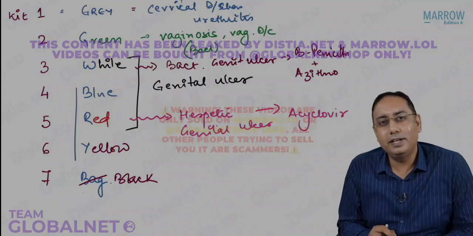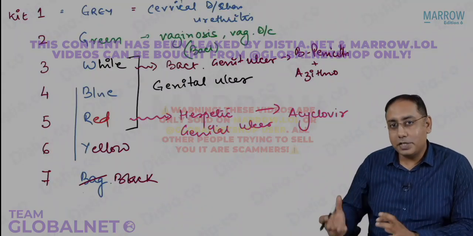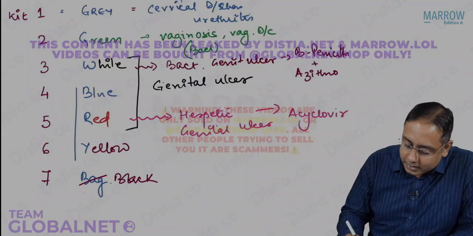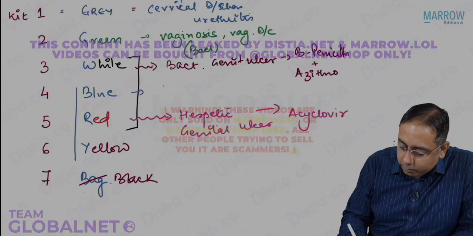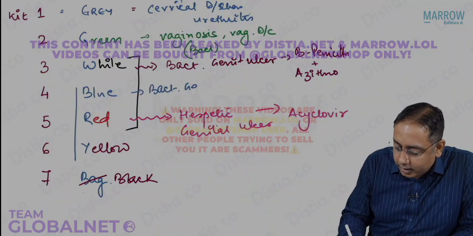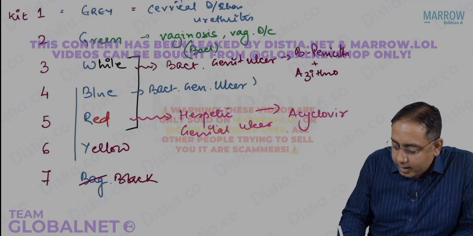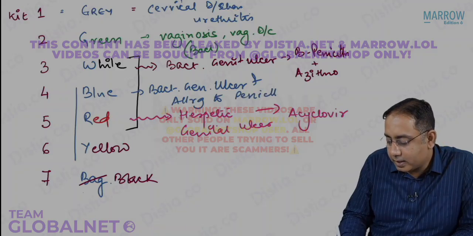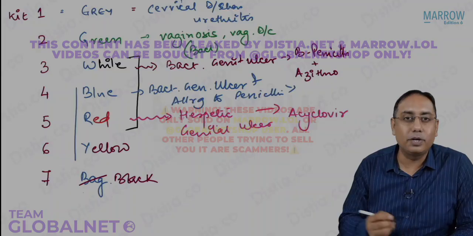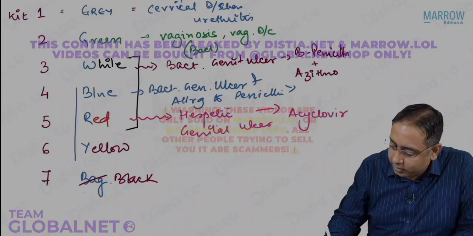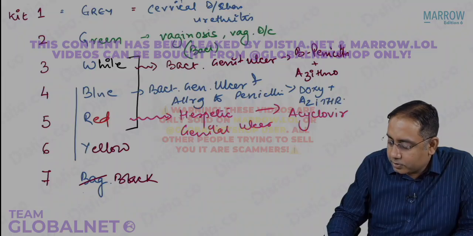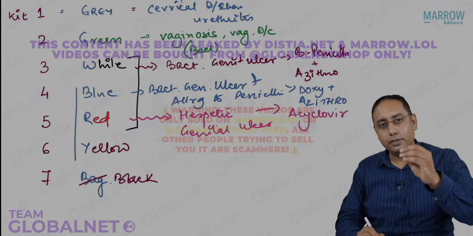But now you're giving penicillin in kit number 3. Don't you think that some patients might be penicillin allergic? So kit number 4 is for patients with bacterial genital ulcers who are allergic or sensitive to penicillin. To them you cannot give penicillin, so you should give them something else. You give them doxy. So to them we give doxy plus azithro. That solves most of your confusion from kits 3, 4, 5.